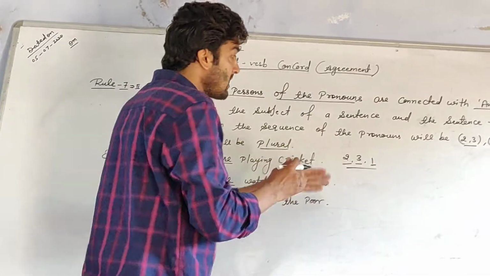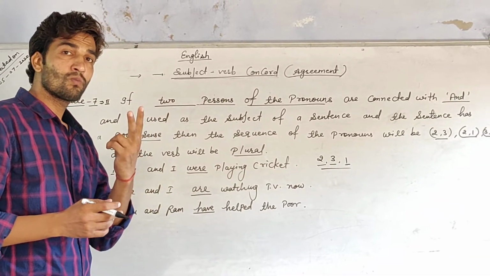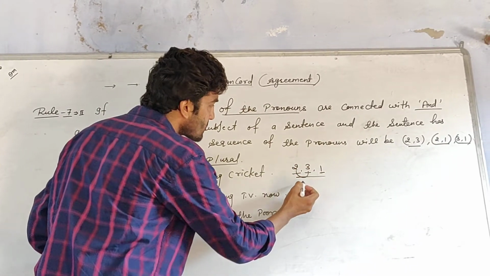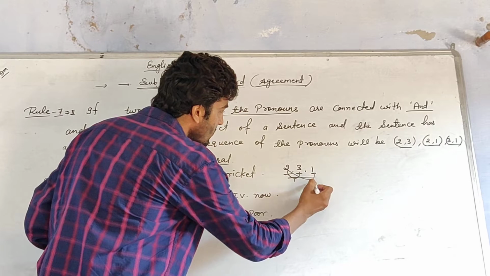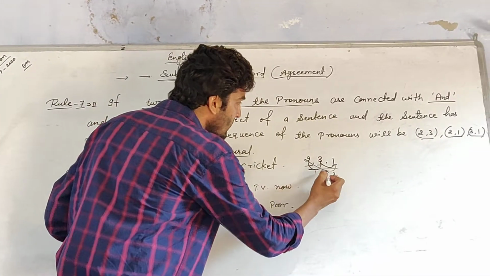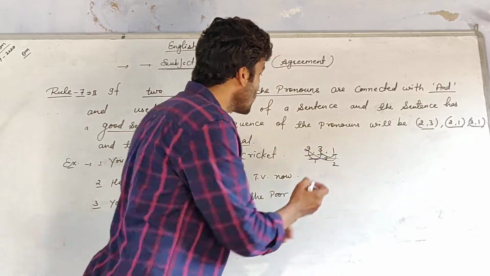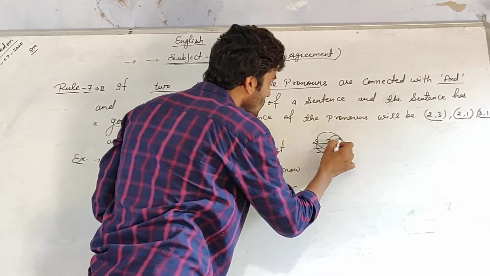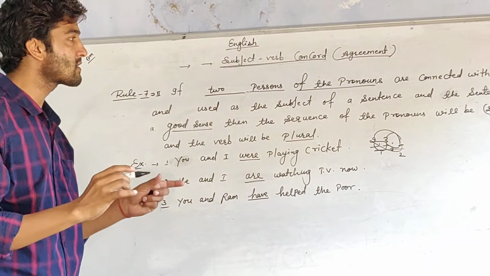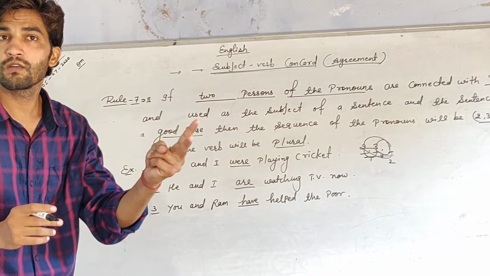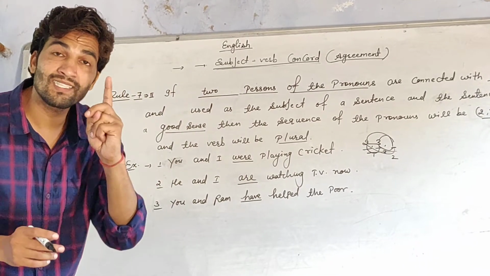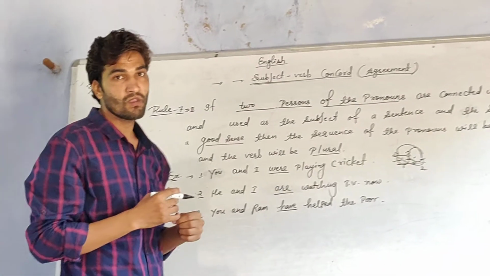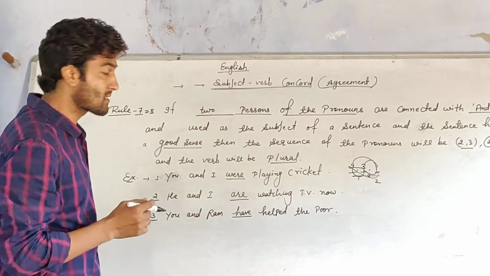And if there is given two persons, then 2, 3, 2, 1 and 3, 1. This will be the sequence of two persons when there is given a good sense in the sentence. I am repeating this again and again: only in a good sense.